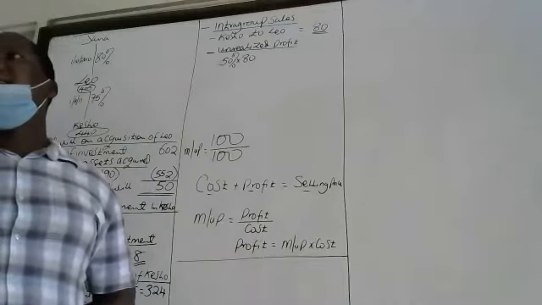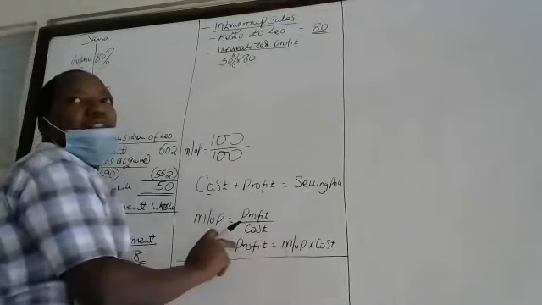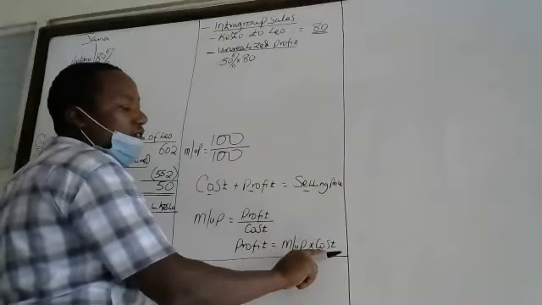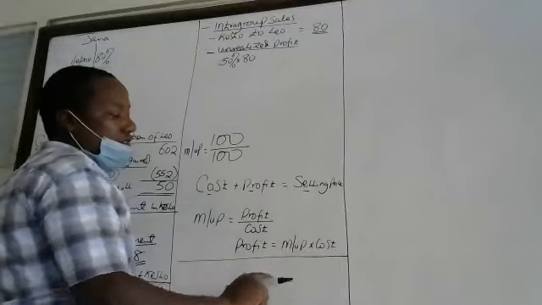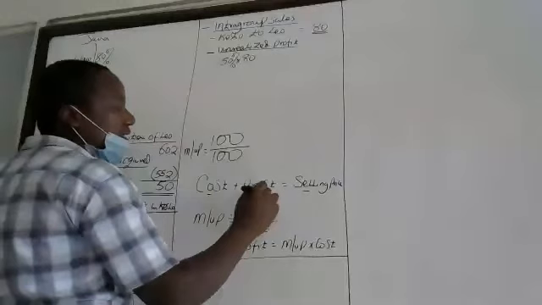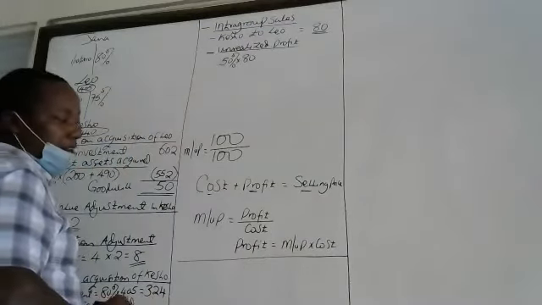You find you cannot apply that markup directly to calculate the profit, is it? Because what we have is not the cost. And that is why we are forced now to express this profit as a percentage of the selling price, is it? Yes.